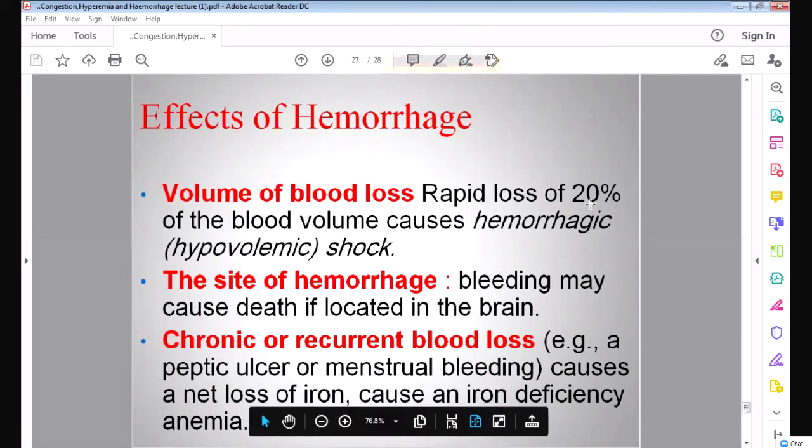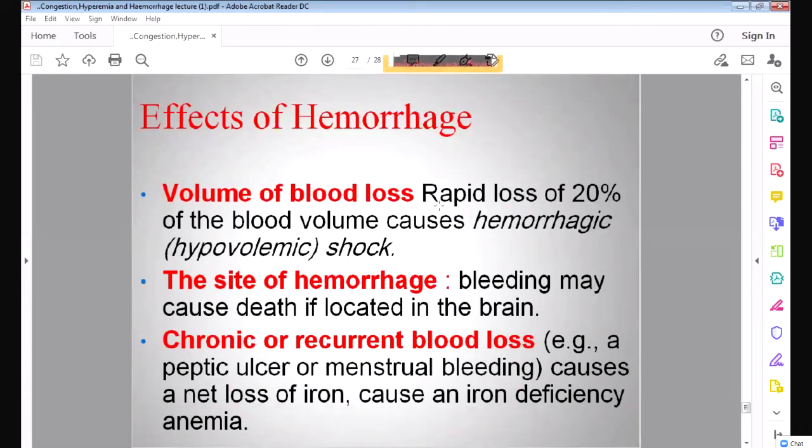20% means, normally the person has 5 or 6 liters of blood, so even if 1 liter of blood is lost, it will lead to shock. It is a very dangerous condition. It is called hypovolemic shock when there is loss of blood volume from the body.